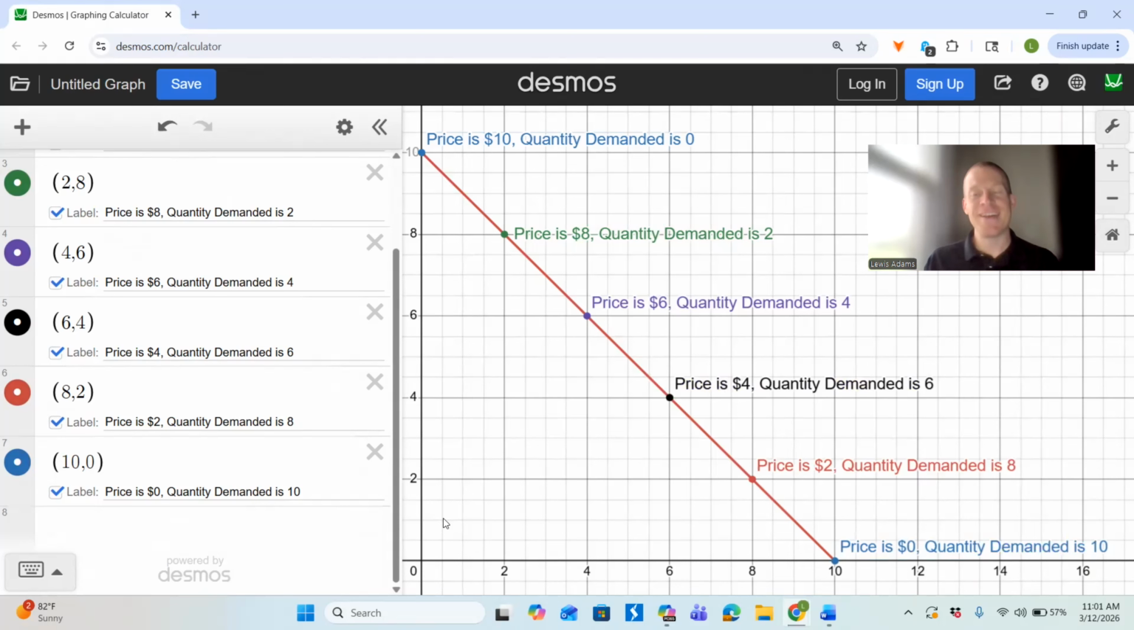As the price goes down, us consumers want more. And that's the law of demand.